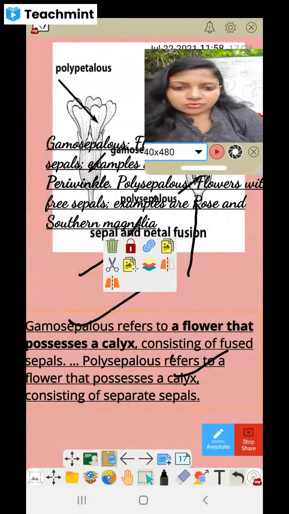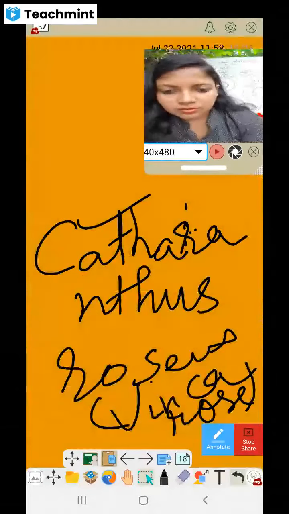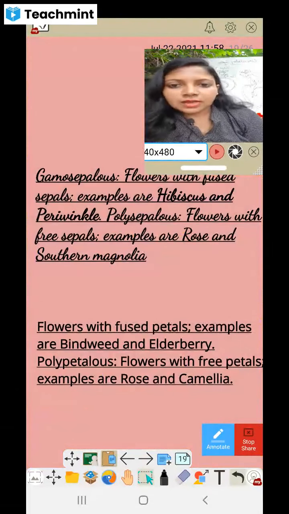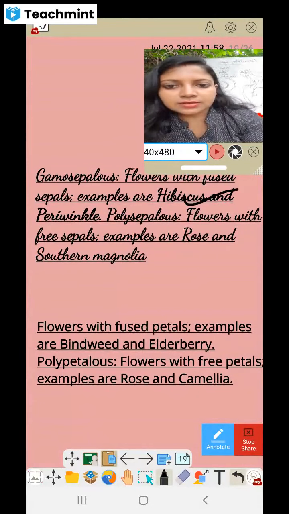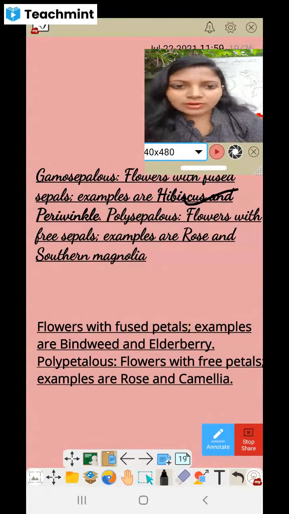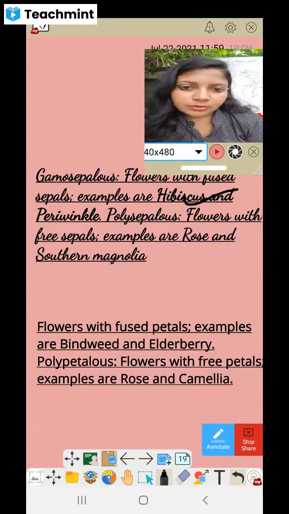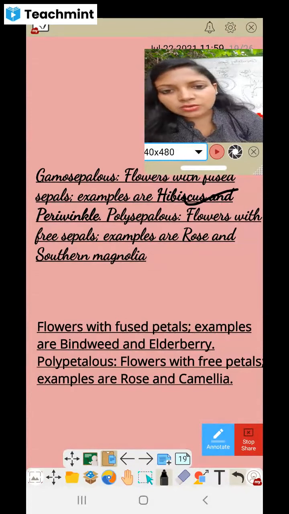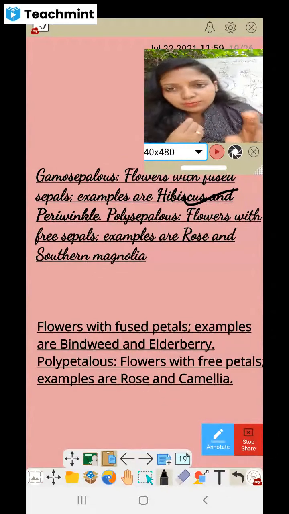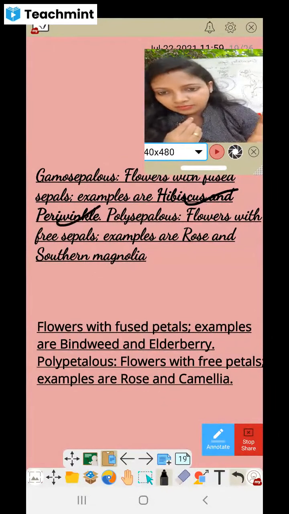Okay, so finally I'll be moving to the next. Now these gamosepalous examples which I have just now shown, that is hibiscus and periwinkle. So they have sepals fused as I've shown now, and polysepalous means when the sepals are free. Okay, in that case rose, I don't have right now in the garden, so you can see the rose and find out whether the sepals are free. Okay, and you can check it. But in the gamosepalous, both I have shown you, hibiscus as well as periwinkle.